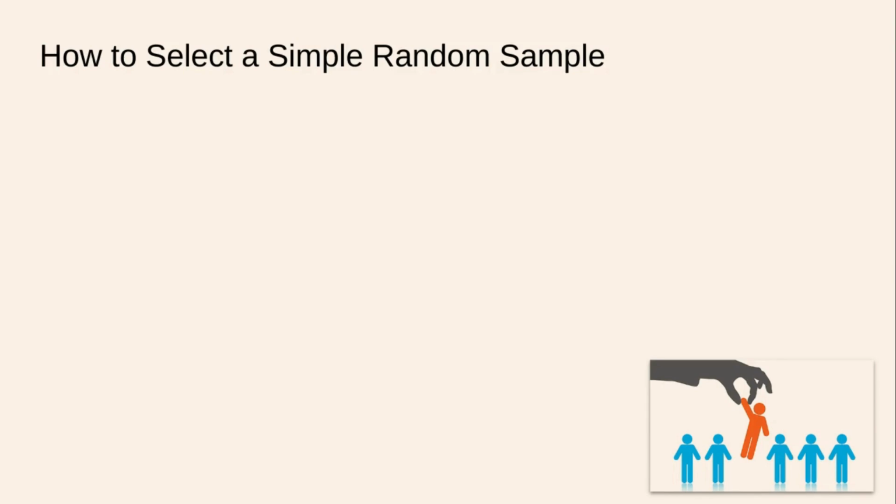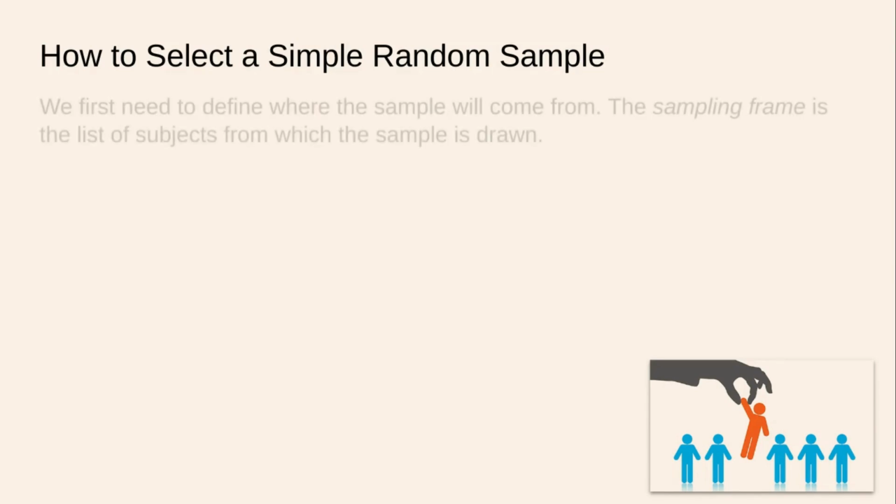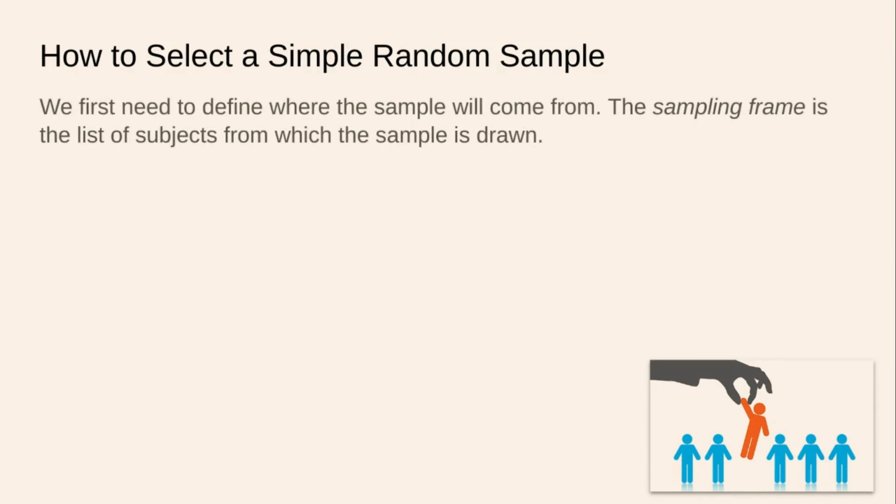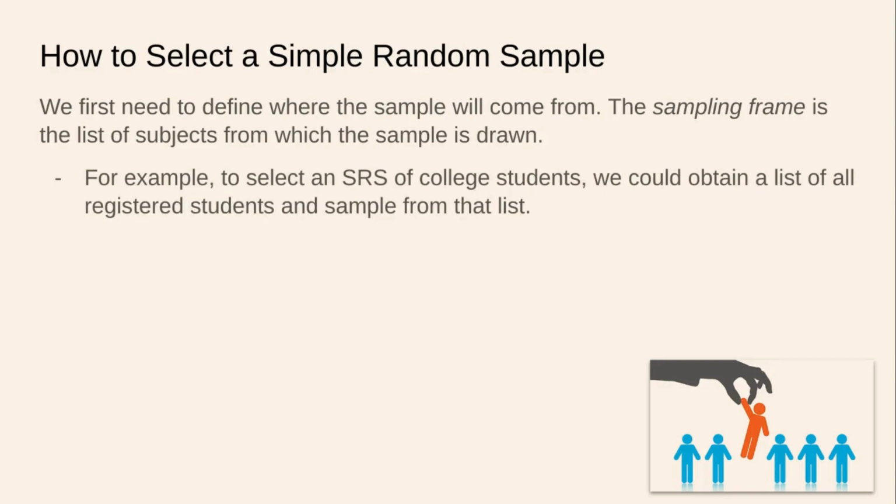So here's how we select a simple random sample. First, we need to define where the sample will come from. The sampling frame is the list of subjects from which the sample is drawn. So, for example, to select a simple random sample of college students, we could obtain a list of all the registered students and sample from that list. As you can imagine, the more precisely the sampling frame matches the size of the population, the better the sample we will get.